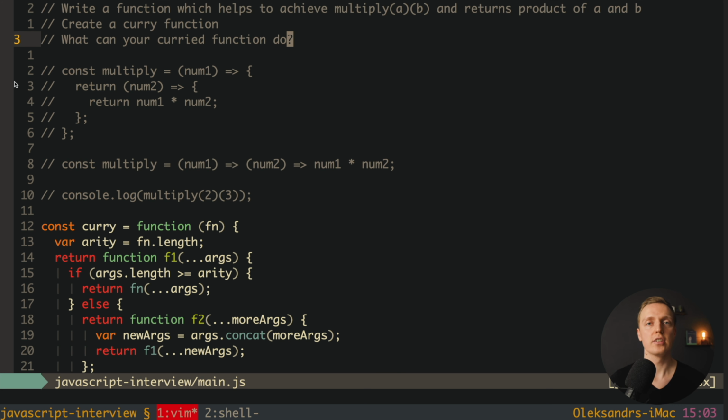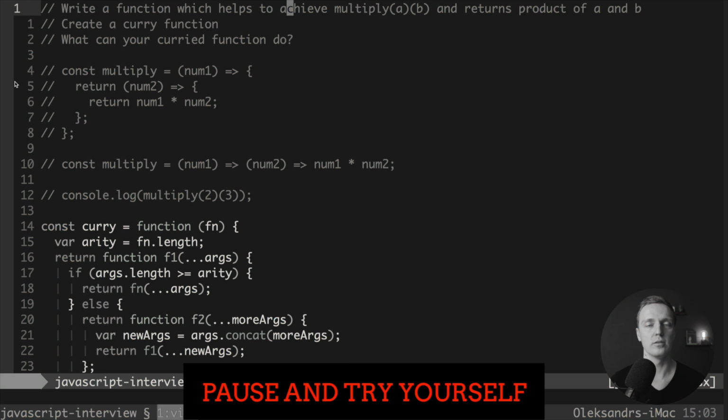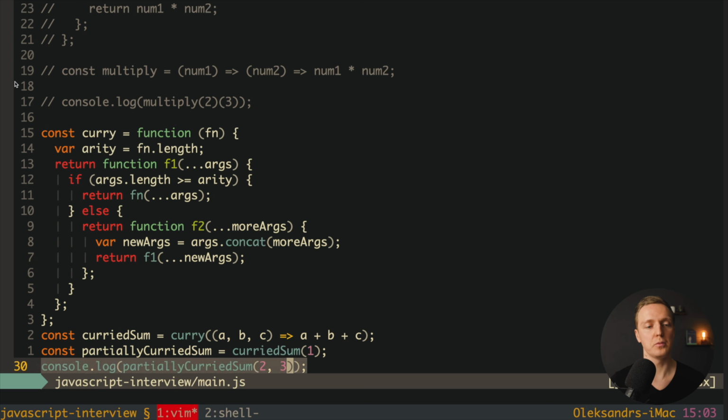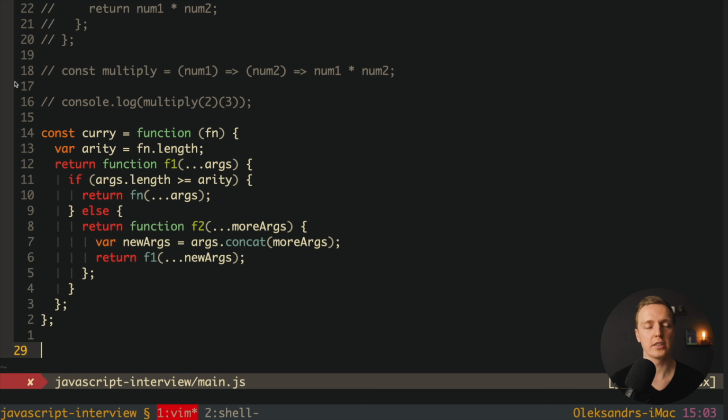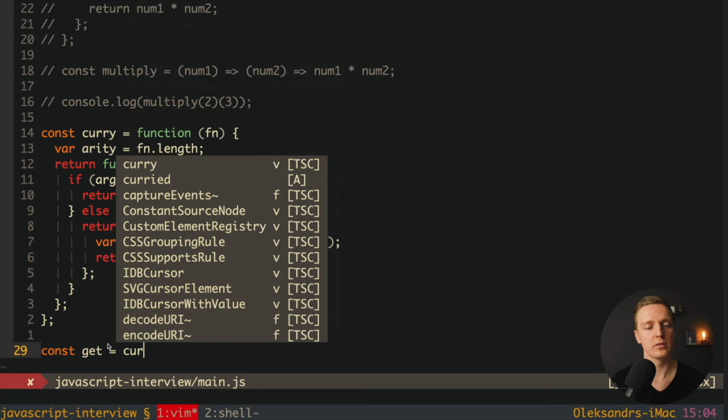And the last question that you might get here, okay, but why do we need curry function, and what your curry function can do? This is why here we want now to use our curry function on our real project. And what we can do here, we can curry two functions, get and map. Let's try this out. I want to create a get function and I want to curry it.